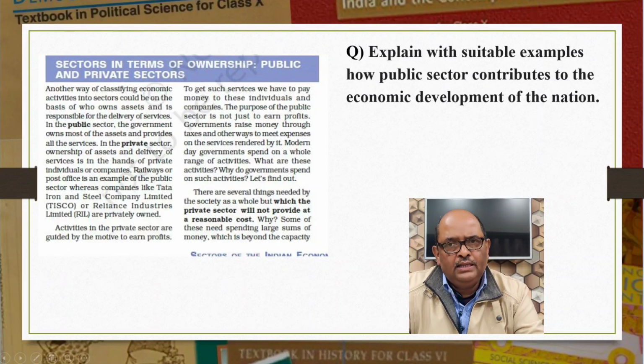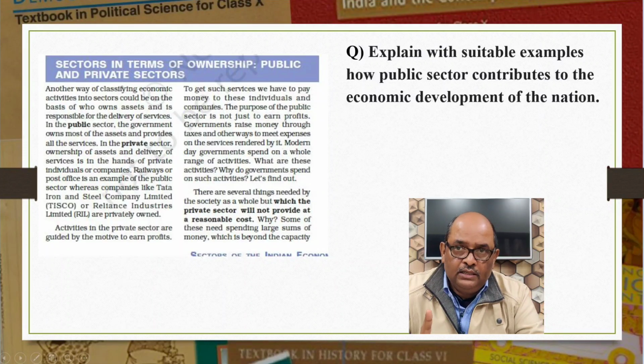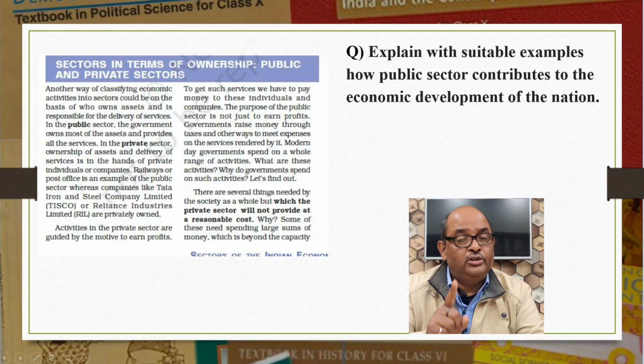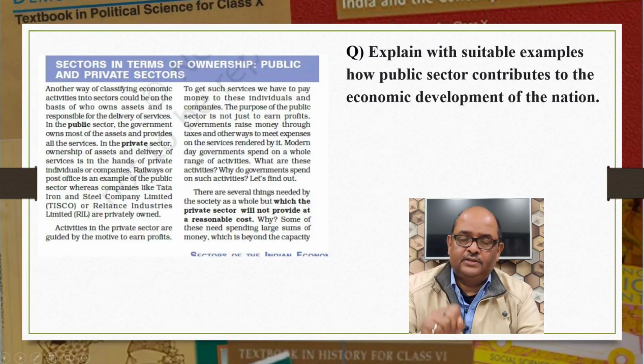Explain with suitable examples how public sector contributes to the economic development of the nation. First of all, let me talk about infrastructure. The government contributes towards the economic development of the nation through creation and expansion of infrastructure. This includes construction of roads, bridges, railways, irrigation through dams, etc. So you must make this point number 1. Okay. Creation and expansion of infrastructure.